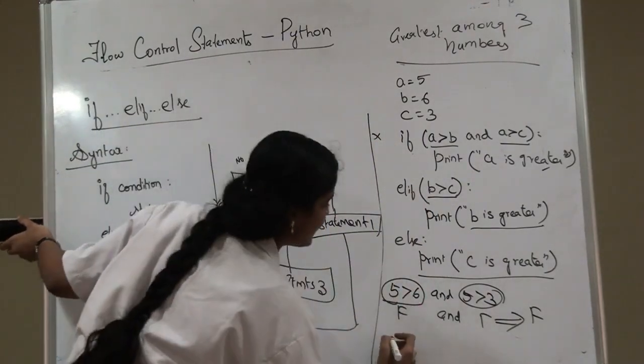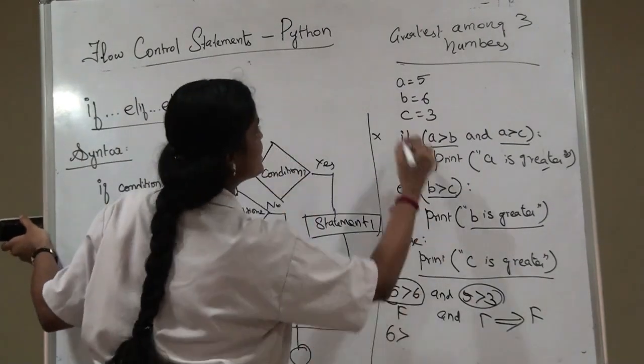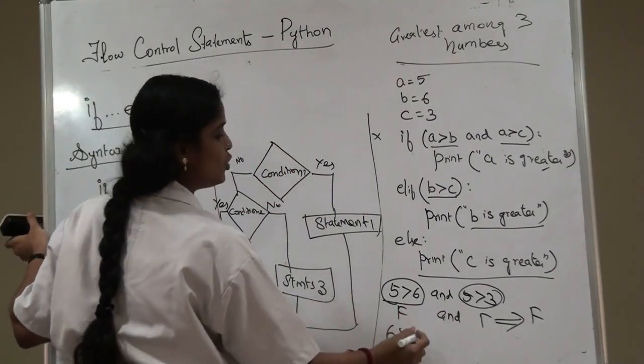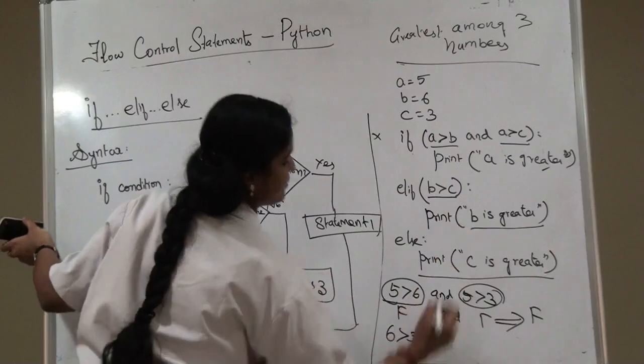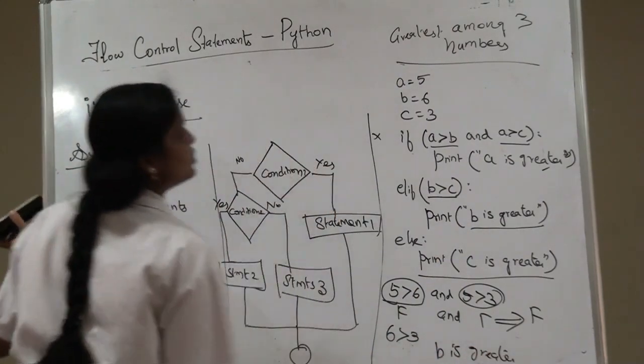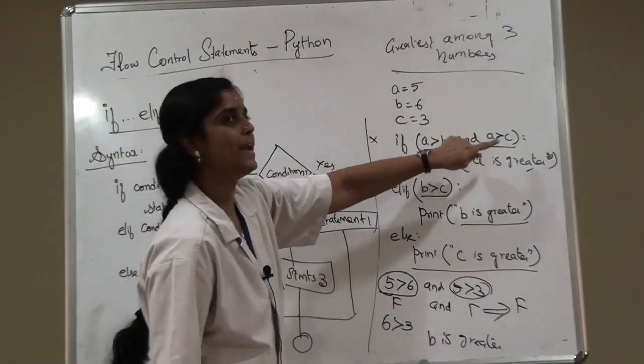In case of the second condition, what is the value of B? 6 greater than, what is the value of C? 3. So, 6 is greater than 3. The condition is true. So, B is greater. My output will be B is greater. So, can you understand here? First, we are going to check if A is greater than B and A is greater than C.